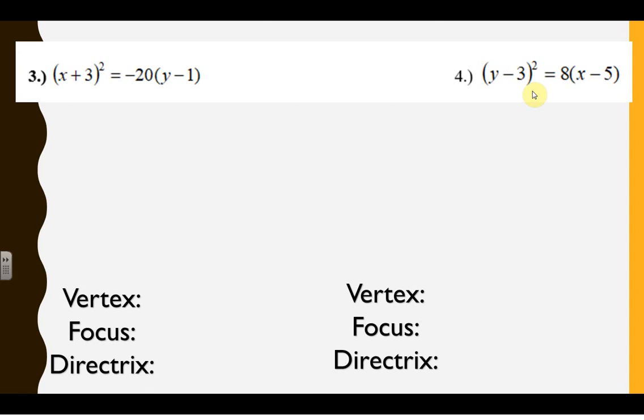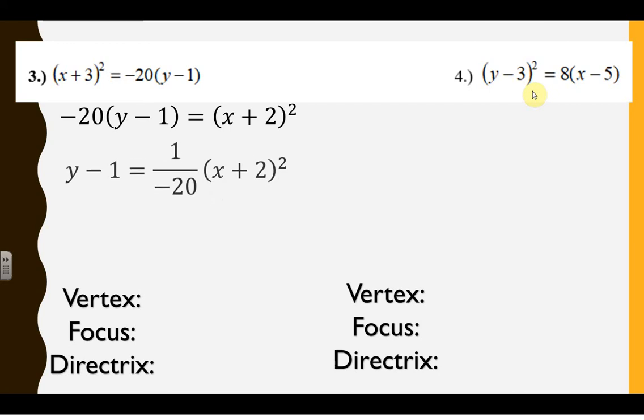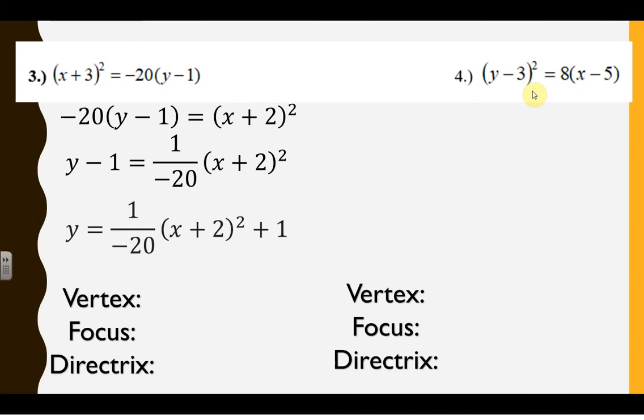I know, right? First step I did was I noticed the x was squared, so I want that on the right side. So I just flipped my equation, because you can do that. There we go. Now you would divide everything by negative 20. But when we do that, we're not going to write x plus 2 squared over negative 20. Nope. We're going to write 1 over negative 20 on the outside, because that looks like what we want it to look like. Yep, and then you would add the 1 over, and now you're in vertex form.